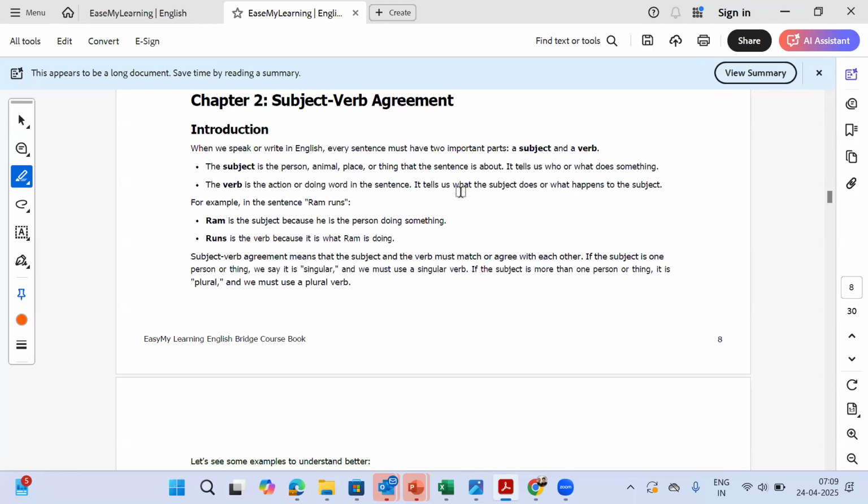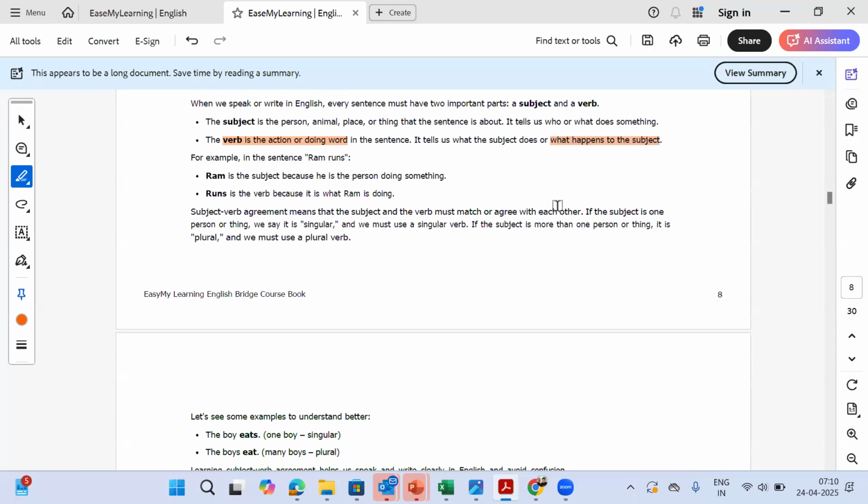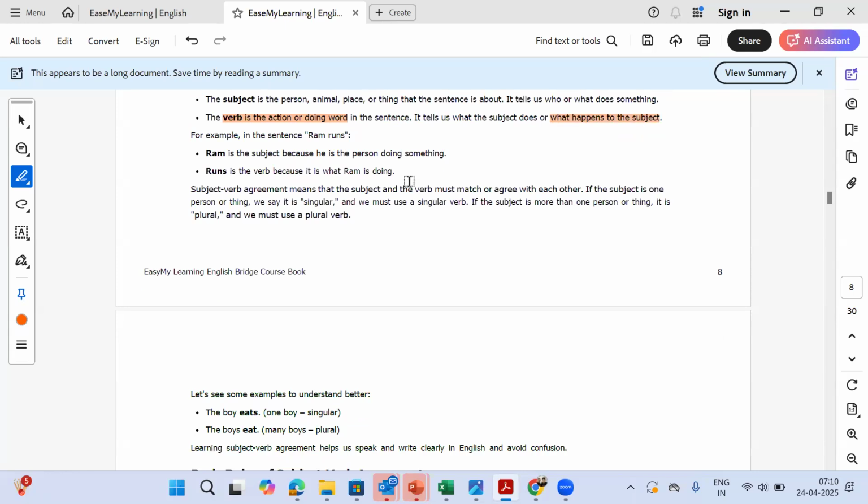The second point is verb. So verb means the action or doing word in the sentence. Basically, what is being done in the sentence. For example, if I say I ate rice, so rice is the subject, but eating is the verb. So I ate rice. So ate is the verb. It tells us what happens to the subject, which means what is the subject going through, basically. This will be more clear when we see examples.